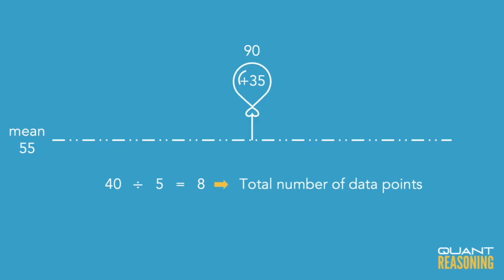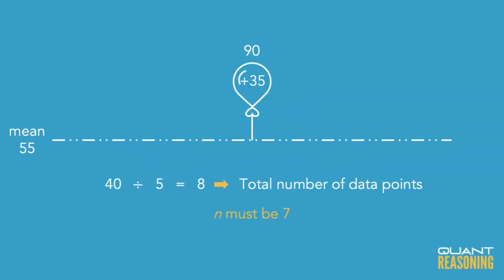That must be the total number of data points. There must be 8 data points, meaning today is day number 8, which means n, all of the days prior to today, was 7. There is another pretty good way that we can look at this.